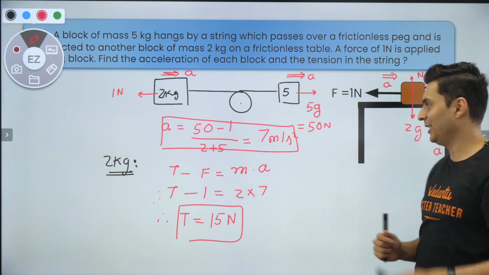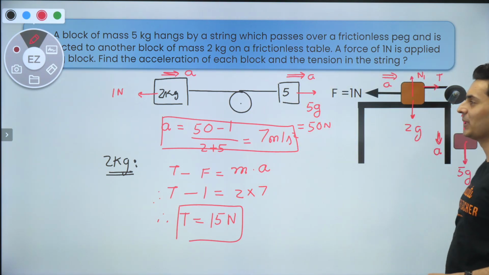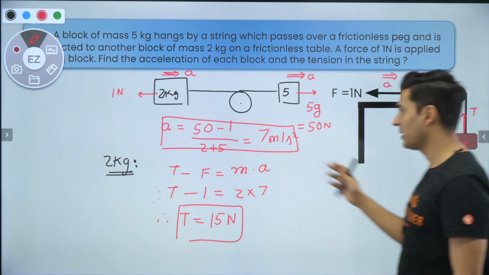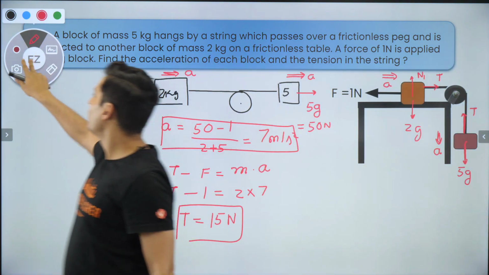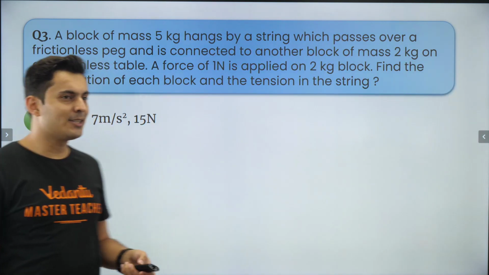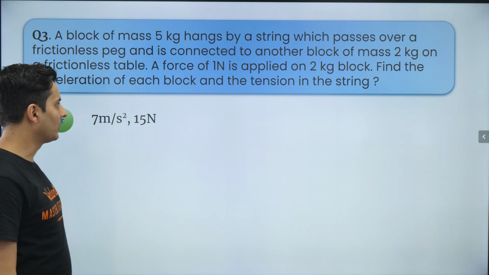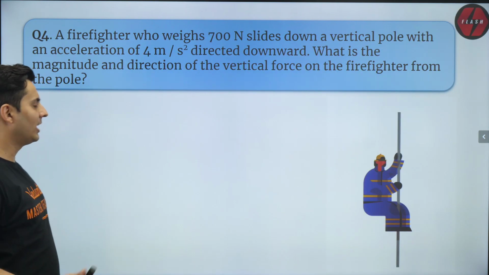Yeah, interesting. A lot of people get fooled into thinking it will go there, and a lot of sign convention mistakes happen in this problem. That's what I've generally seen. Okay, no problems. That was the answer for this particular question, 7 meters per second square and 15 Newton. Let's go ahead to the next question.